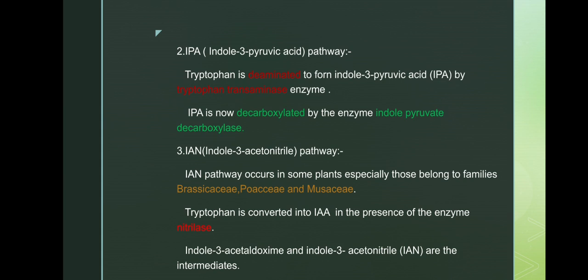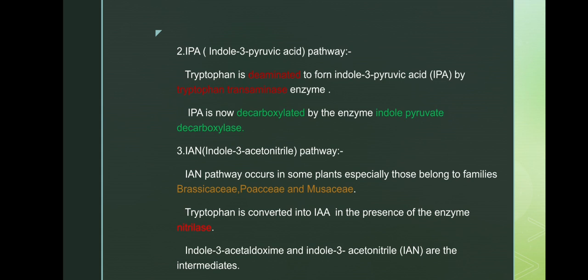Indole 3 pyruvic acid is now decarboxylated. In the TAM pathway, the first step is decarboxylation, next deamination. But here, first deamination, then decarboxylation. IPA is now decarboxylated by the enzyme indole pyruvate decarboxylase, which leads to formation of IAA on oxidation or reduction.